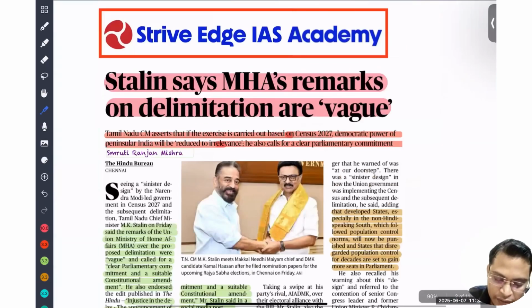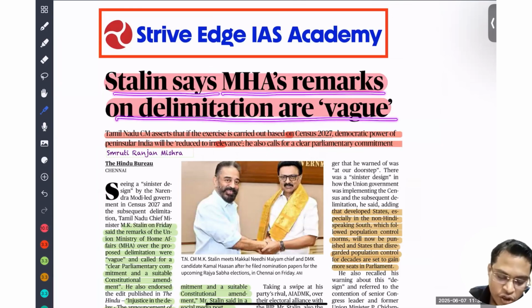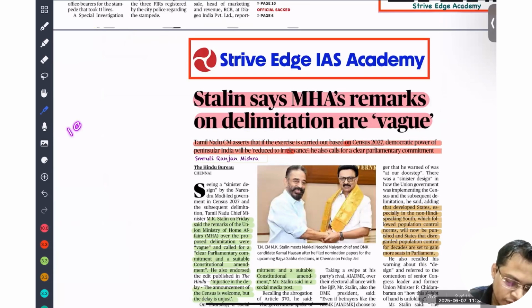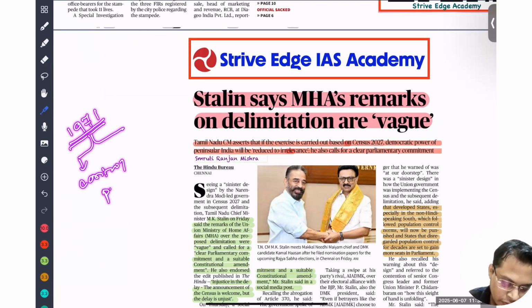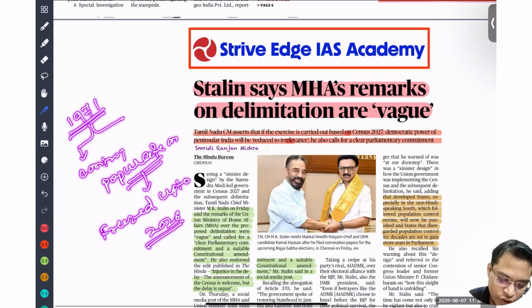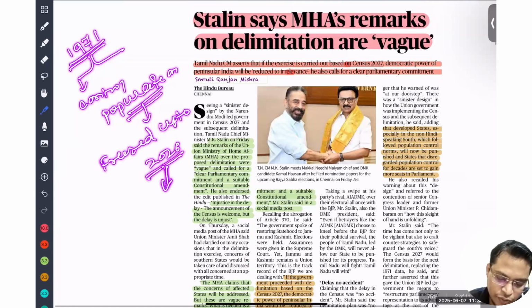So next, MK Stalin says the Ministry of Home Affairs' remarks on delimitation are vague. I'm just telling you what is happening. After 1971, there was a proposal to control the population. So to control the population, our constituencies were frozen up to 2026, which encouraged the country to have proper population control.